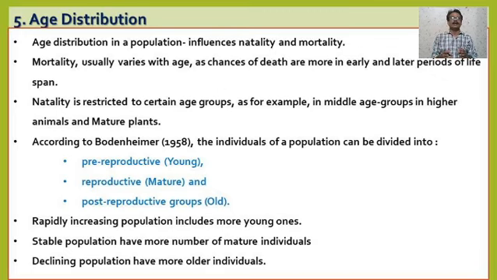Okay, and a stable population has more mature individuals. जो population stable है वहाँ पे ज़्यादा से ज़्यादा mature individuals आपको देखने को मिलेंगे. Then a declining population has more older individuals. और जो population अभी decline होने वाली है या decline हो रही है उसमें ज़्यादातर older individuals आपको मिलेंगे. Okay.